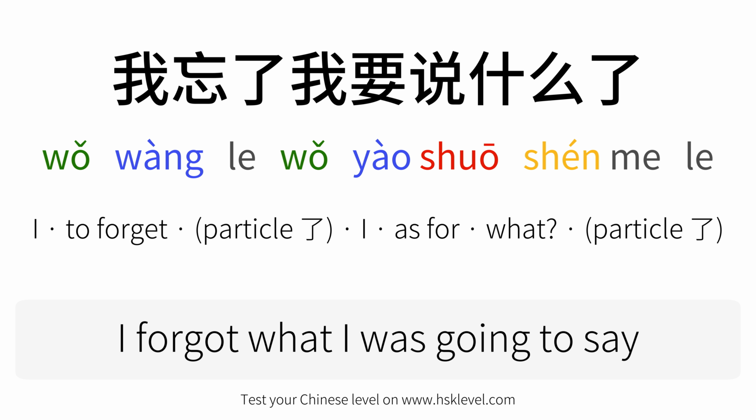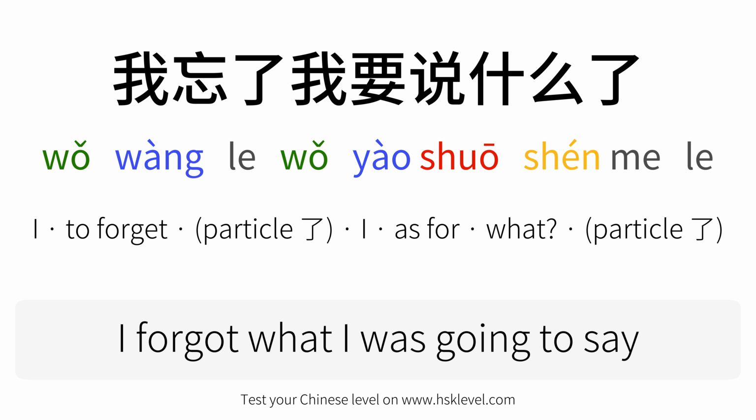Today we are going to analyze a very common sentence that you might hear or say in everyday conversations. The sentence is, 我忘了我要说什么了. Let's break it down word by word or chunk by chunk and see what it means.